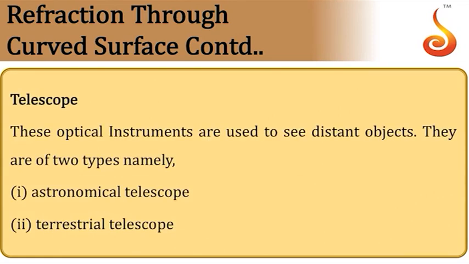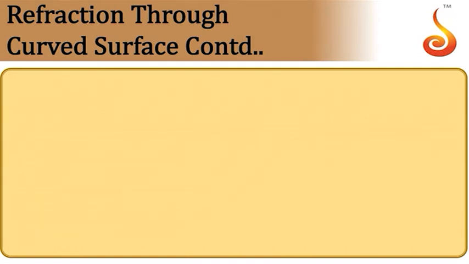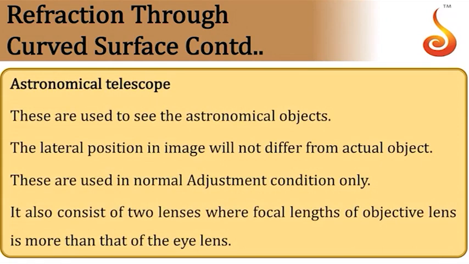Further, we'll move to the telescope. A telescope is an optical instrument used to observe far off objects, distant objects. Generally there are two types of telescopes. One is the astronomical telescope, used to observe astronomical objects like moon, stars, planets and all. Another is the terrestrial telescope, which is used to see terrestrial objects.